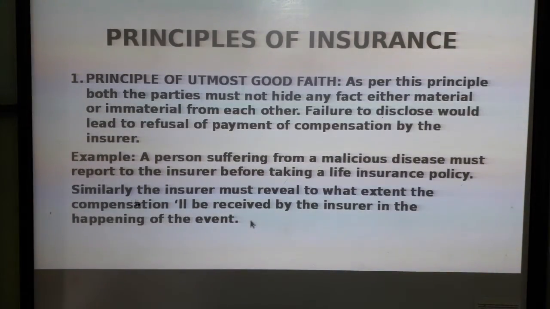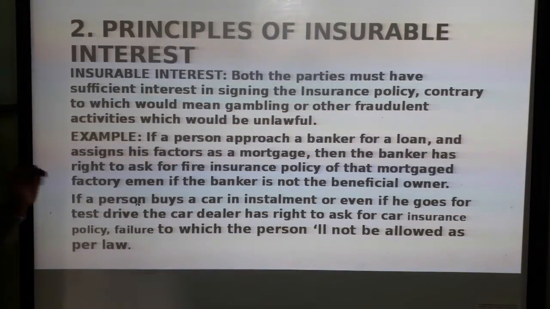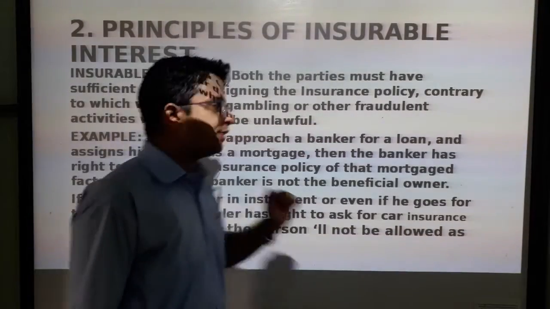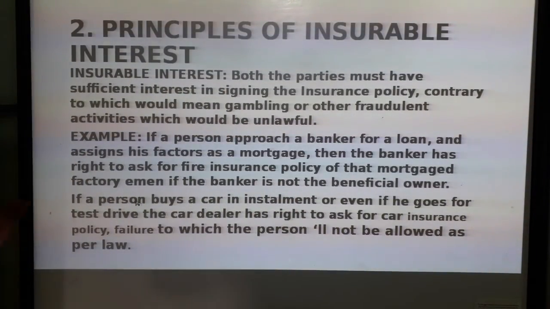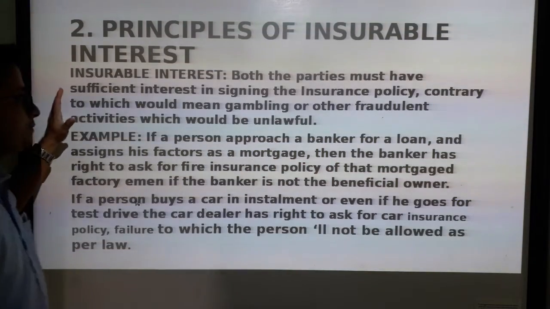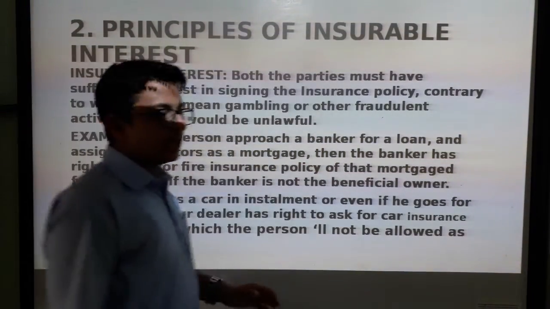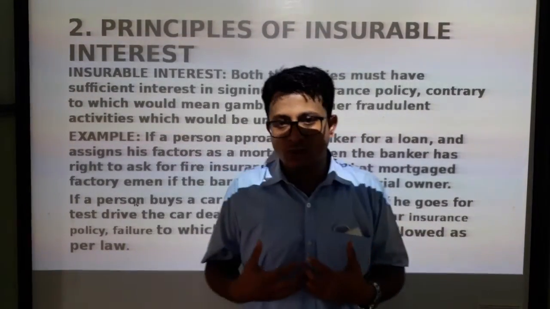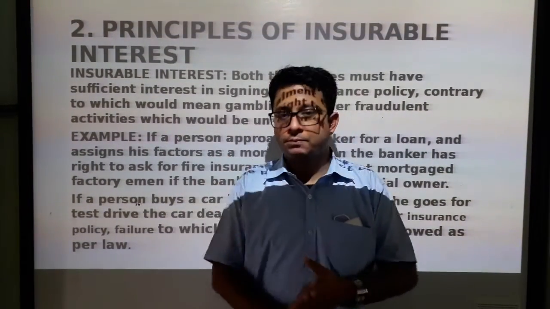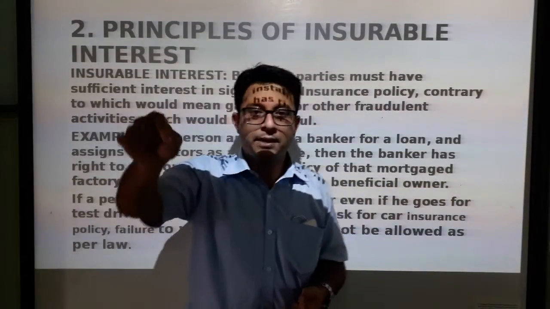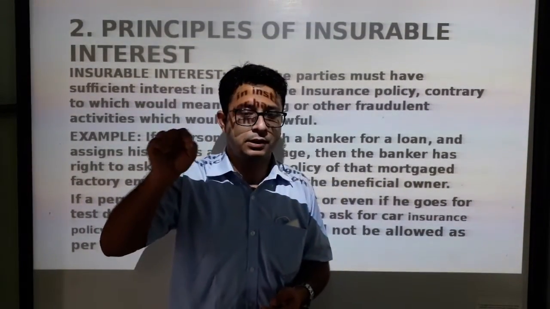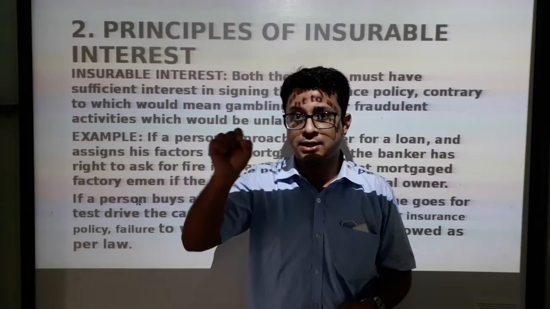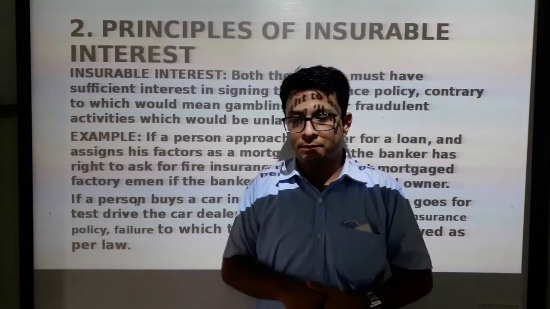Next, the second principle is the principle of insurable interest. In the case of this principle, both the parties must have sufficient interest in signing the insurance policy. That means if I have taken an insurance policy on a particular object, then the owner of that object must also have a certain insurable interest in that particular object.